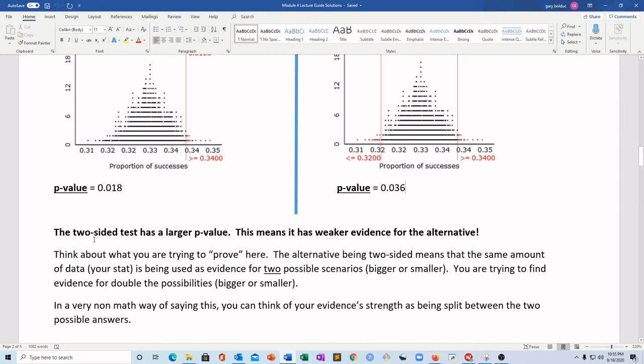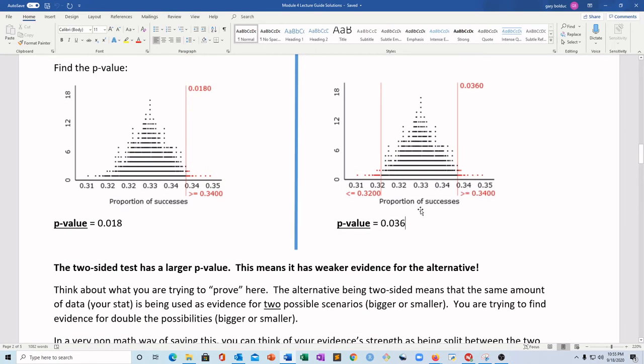What do we have to remember? Two-sided test is less overall evidence, less strength than a one-sided test. Two-sided test, less strong than a one-sided test.